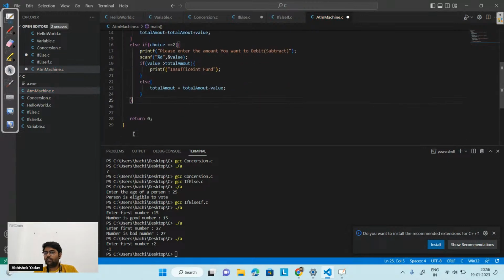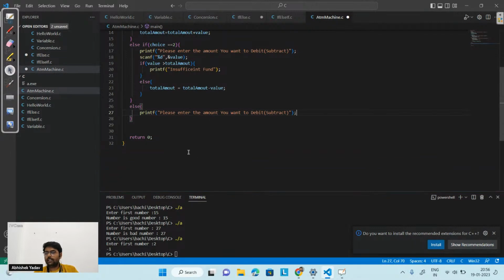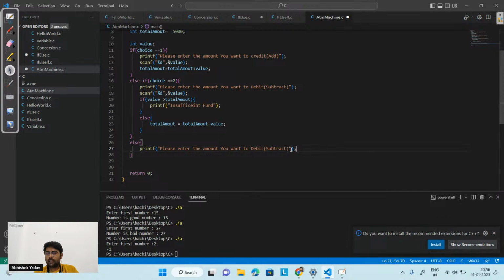And after doing this, you have to move to the else part, and here you have to write that you entered a wrong choice. Else, if you are not entering 1 for addition, and not entering 2 for subtraction, it will move to the else part, and here I will print wrong choice.